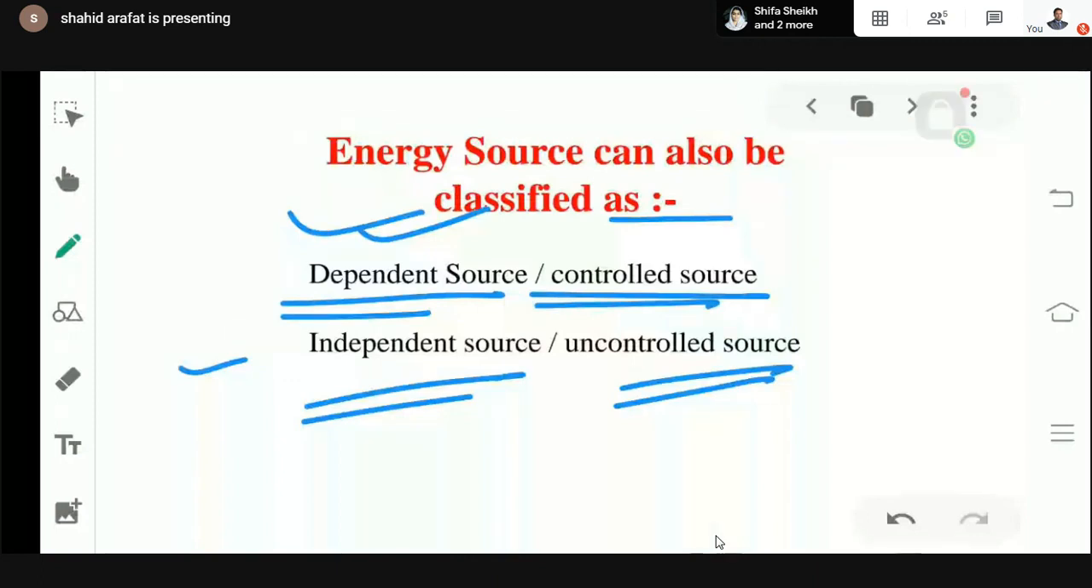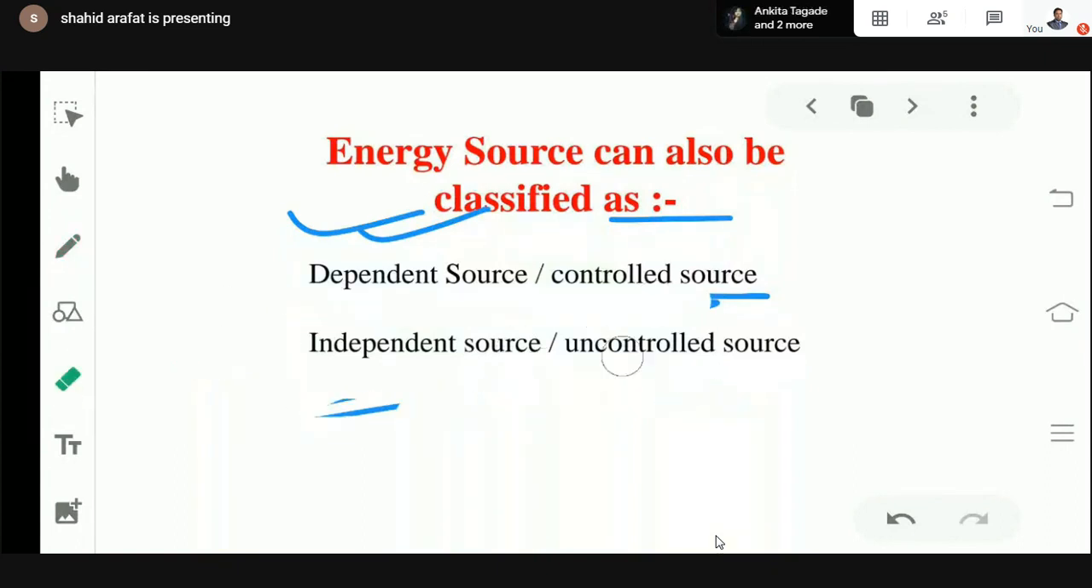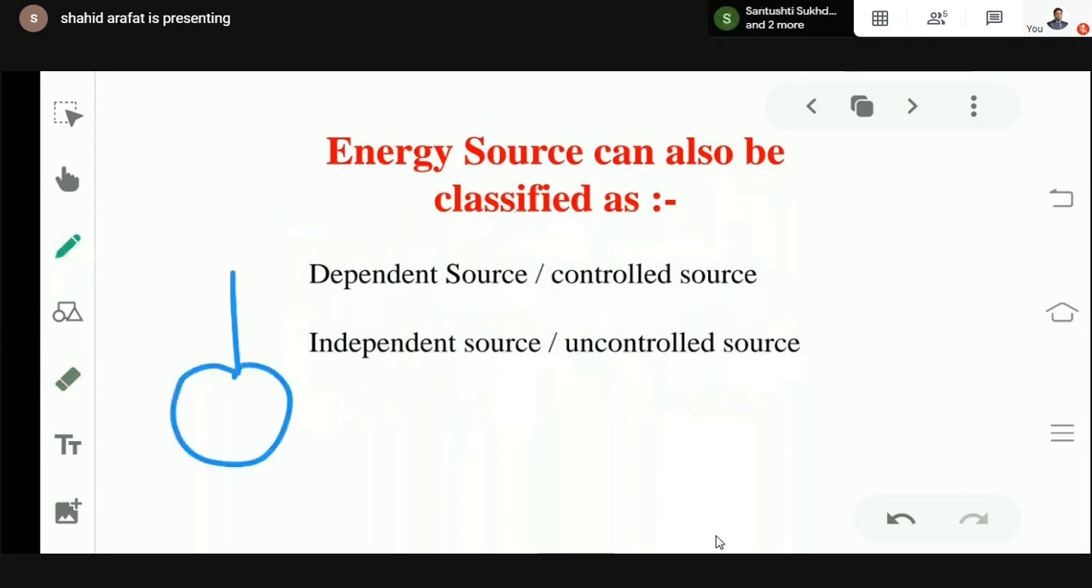What may be the difference between dependent and independent source? For whatever source we have just seen, it was all independent sources, or you can call it an uncontrolled source. Now, dependent source or controlled source, as the name suggests, you can simply visualize that the magnitude of that source can be controlled by some other parameter.